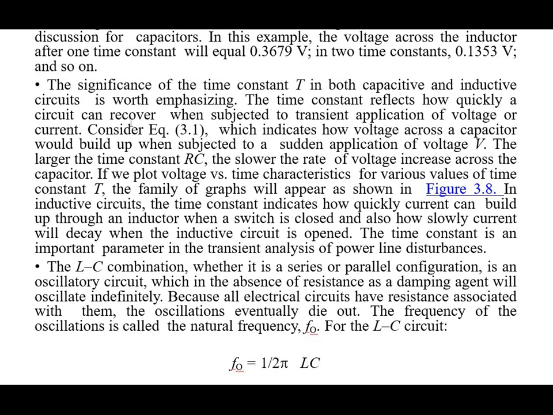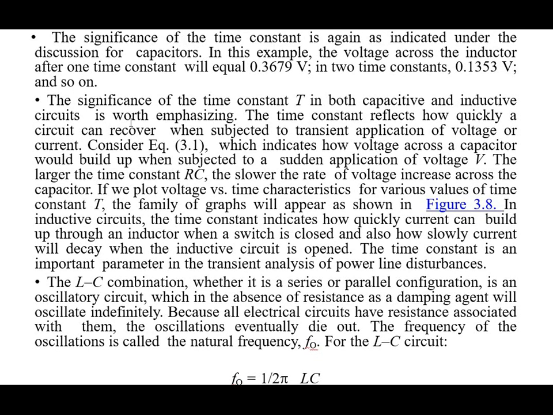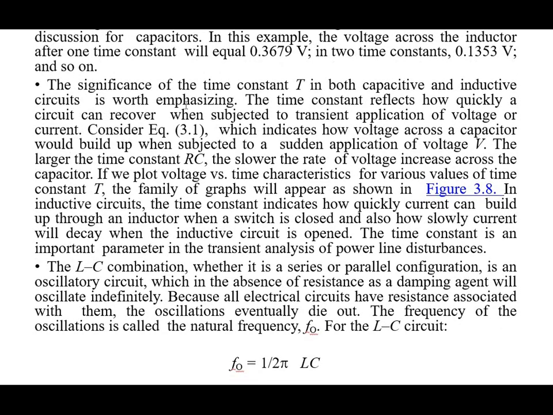Now, the significance of the time constant T in both capacitive and inductive circuits is worth emphasizing. The time constant reflects how quickly a circuit can recover when subjected to the transient application of voltage and current.